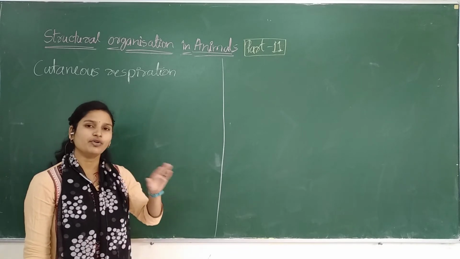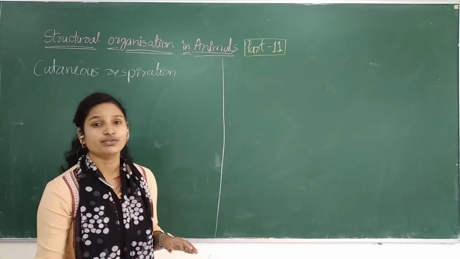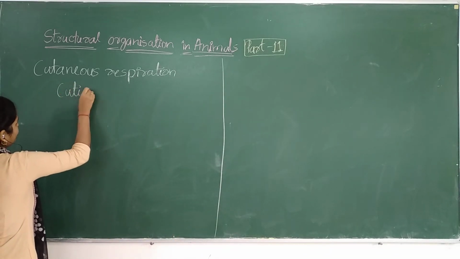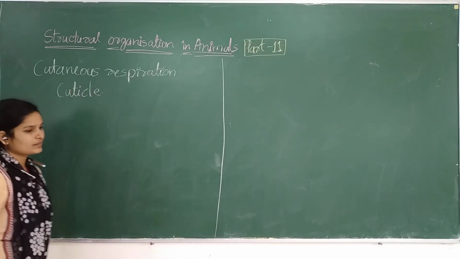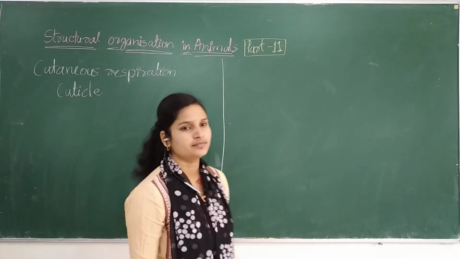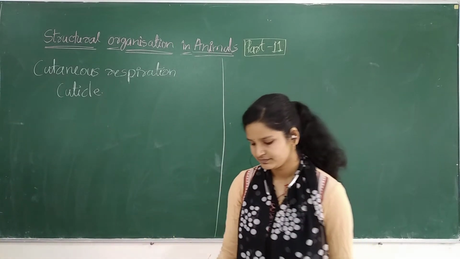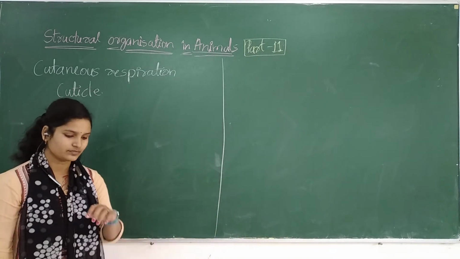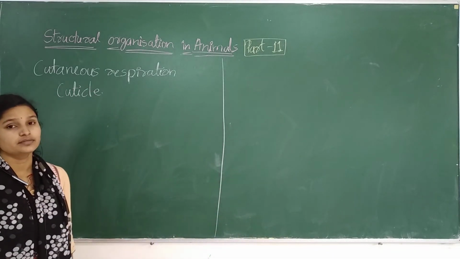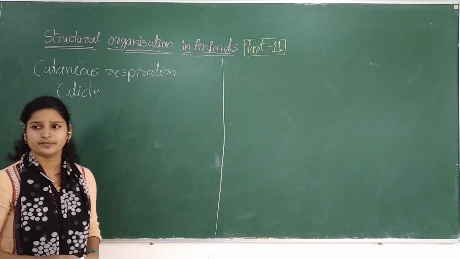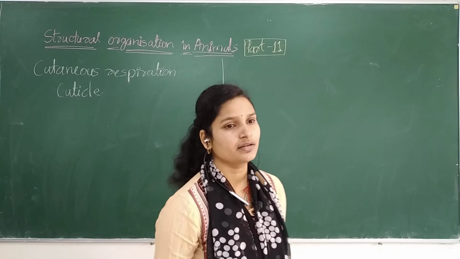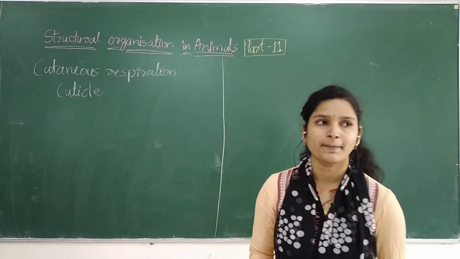Cutaneous, because the body is having cuticle. What do you mean by cuticle layer? What do you mean by cuticle? Aditi? Aditi is there? She is not there, okay. So can anybody tell me? Vikram?